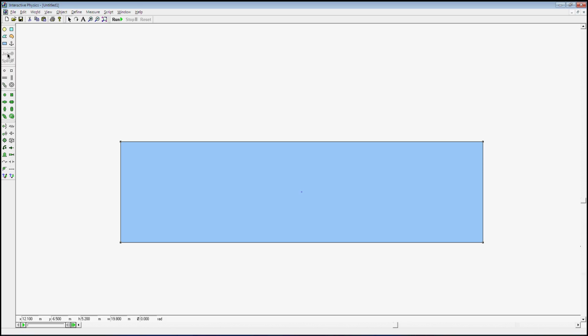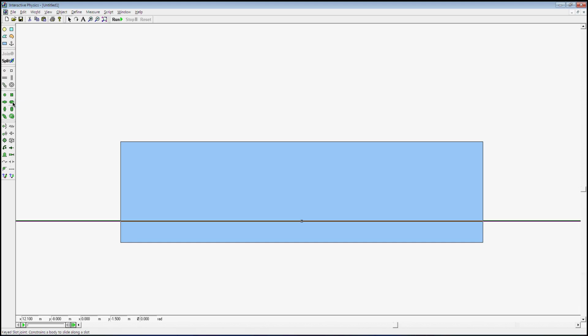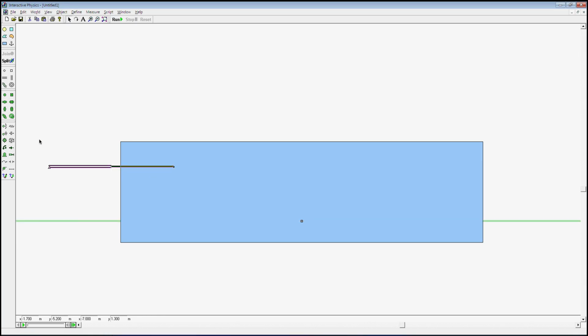First we need a rectangle, do not anchor it. Then add a horizontal key slot joint and add an actuator or this thing like this. Double click it and this is the code. The code is in my description.